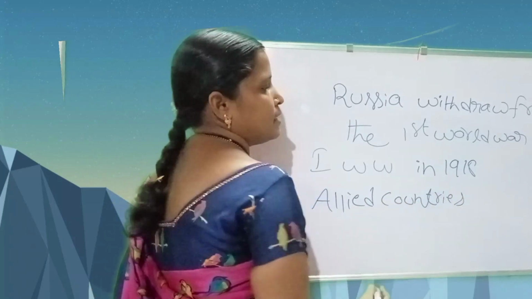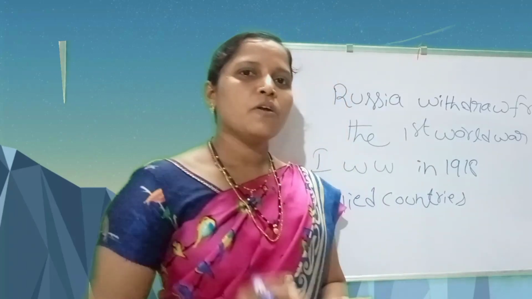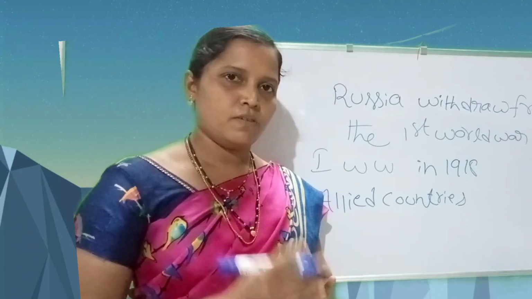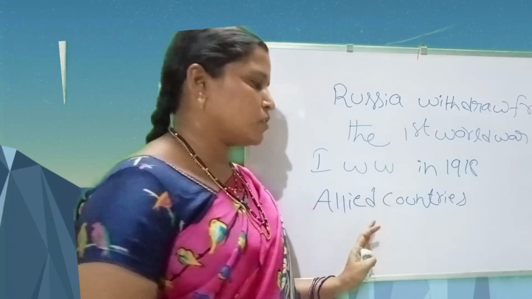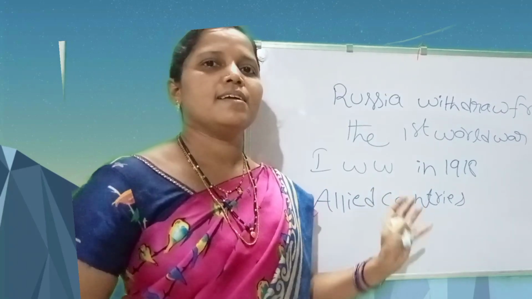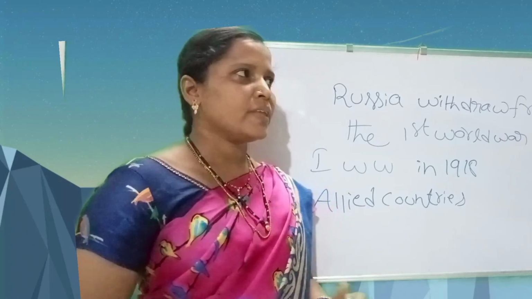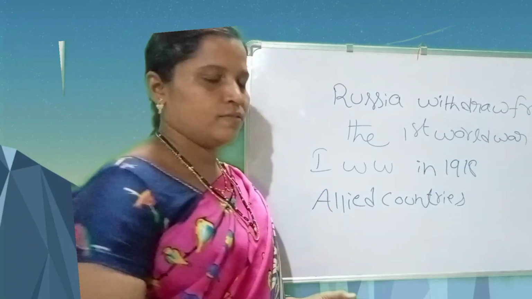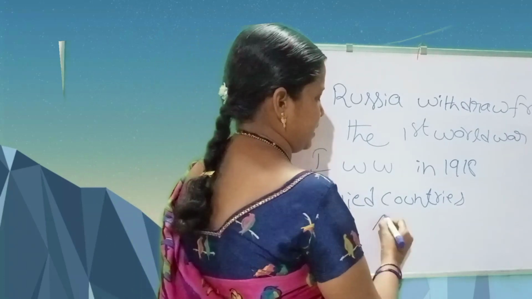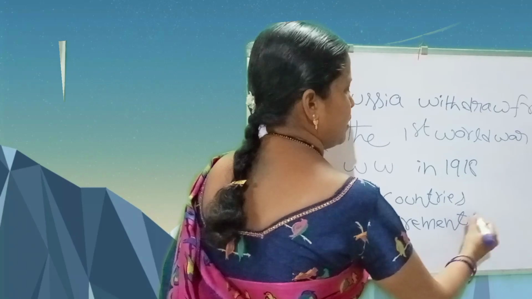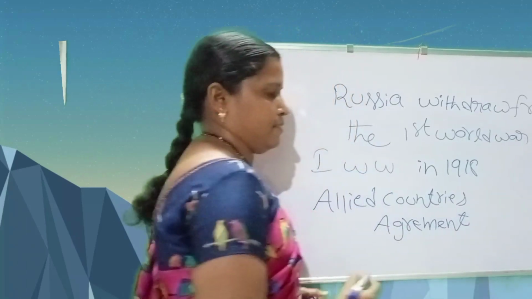They said that only Germany was responsible for the First World War. That's why these victorious or allied countries wanted to punish Germany. Here one agreement was made in Versailles. Let us see.